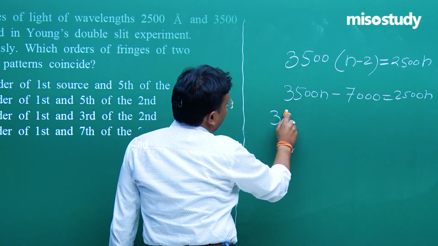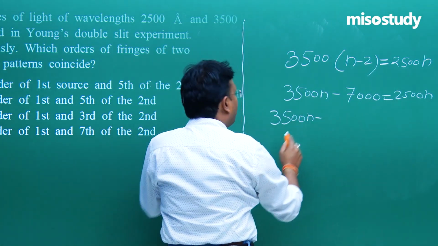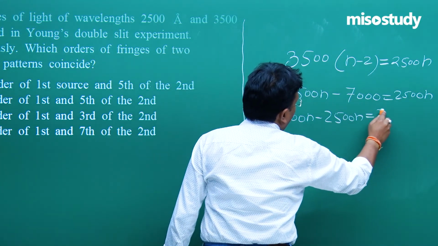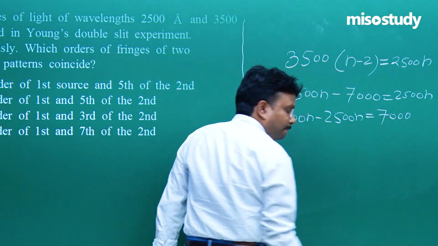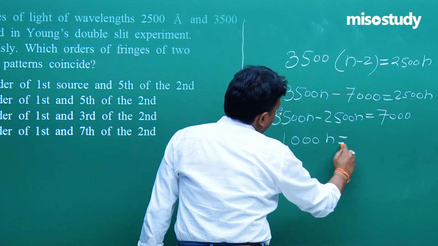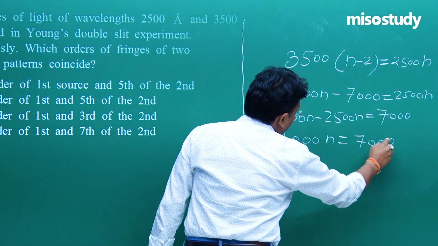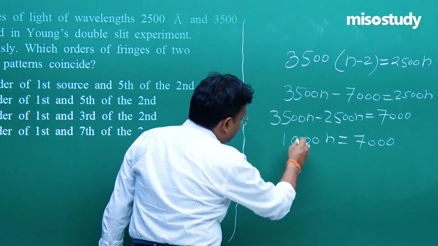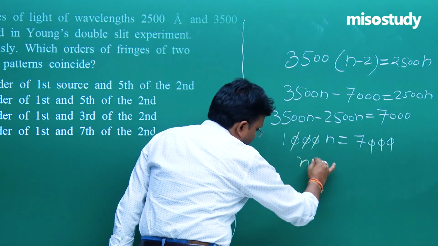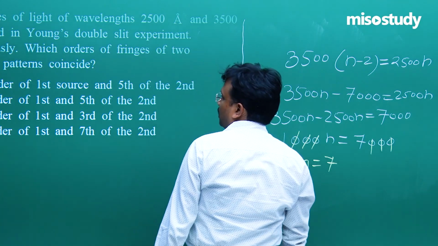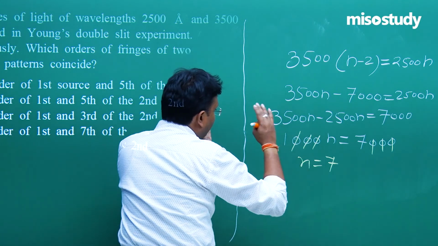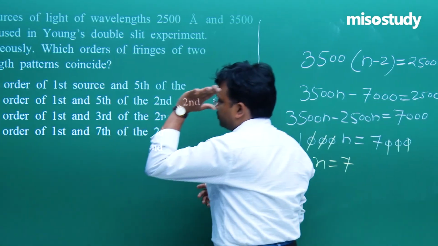Now transfer and arrange the terms. So 3500n minus 2500n is equal to 7000. Fine. So 1000n is equal to 7000. Now just cancel. So n is equal to 7. So now what exactly your answer? Now after this please start reading the options.